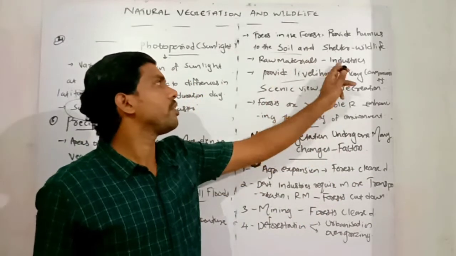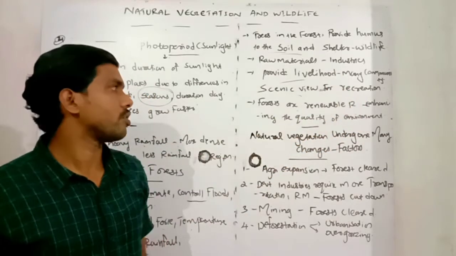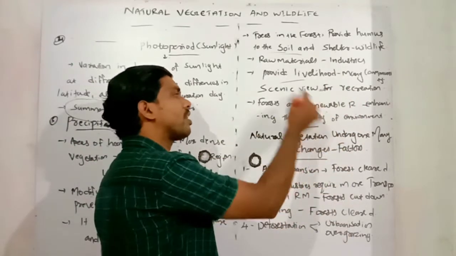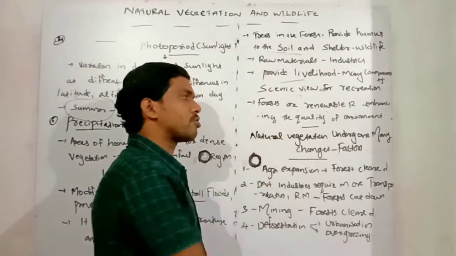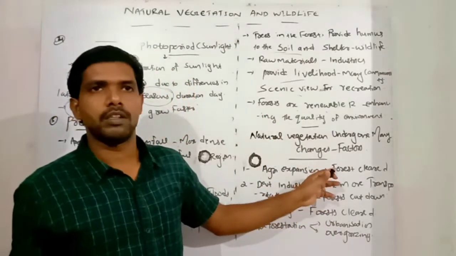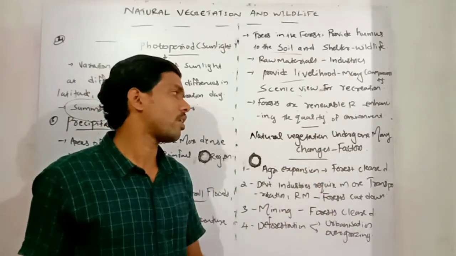Then raw material for many industries, provide livelihood to many communities and scenic views for recreation. And forests are renewable resources and enhance the quality of the environment. Then next one, natural vegetation has undergone many changes. Now present natural vegetation has undergone many changes because of many reasons and factors.